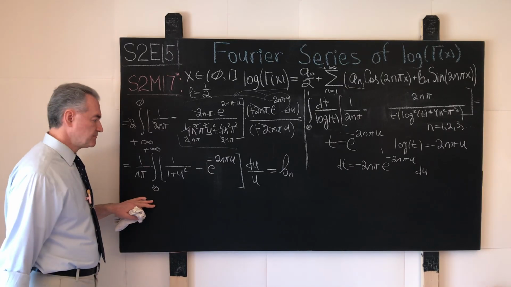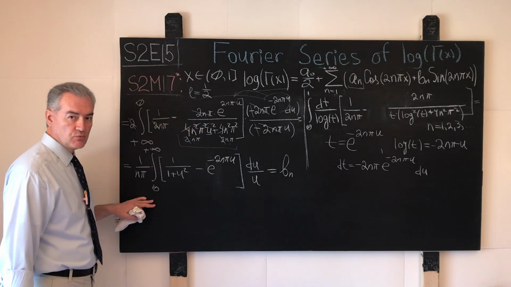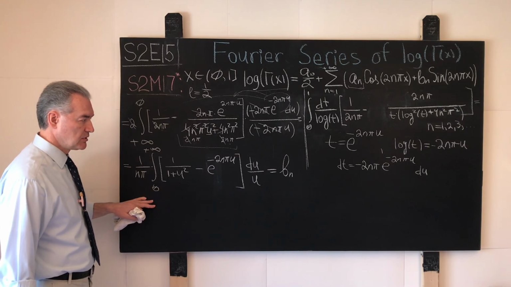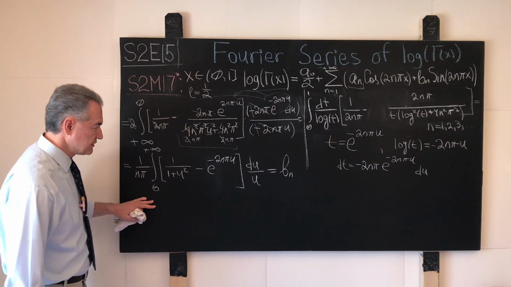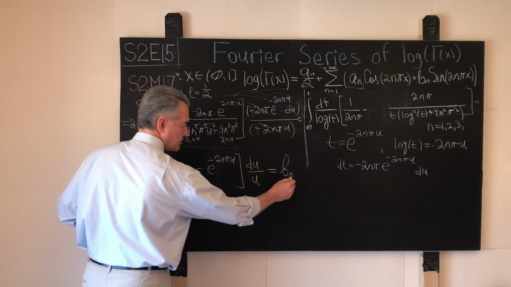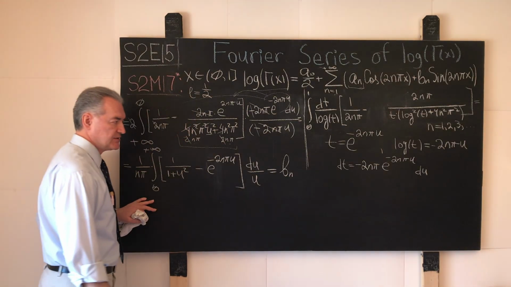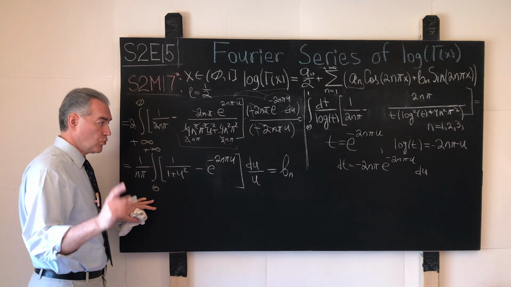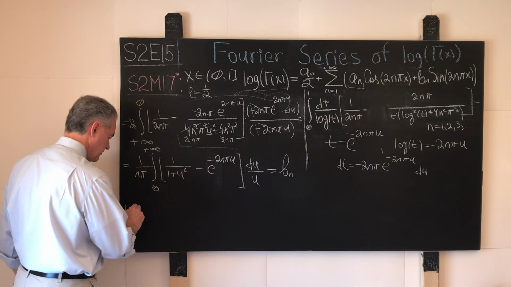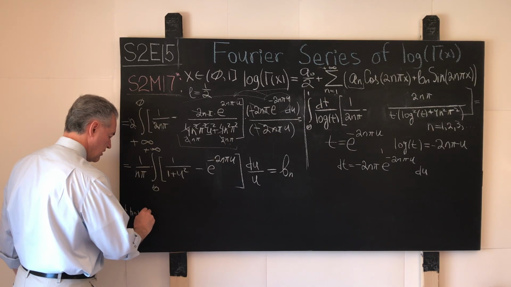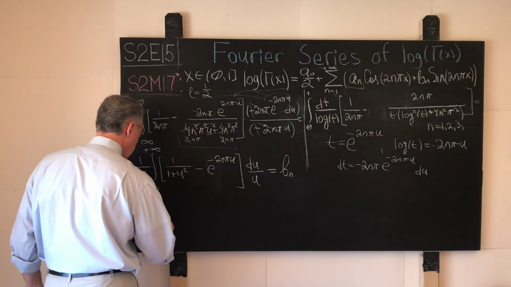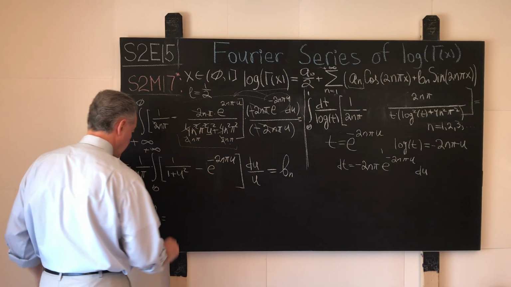As a next step, what would you do? What would be your next step at this stage of our solution of this problem? Well, it may look a little scary, but here is an interesting tactical maneuver. Let's set the index in the Fourier coefficient Bn to 1. So if n is equal to 1, then what do we have? Then we have, for the value of b1, what would we have?